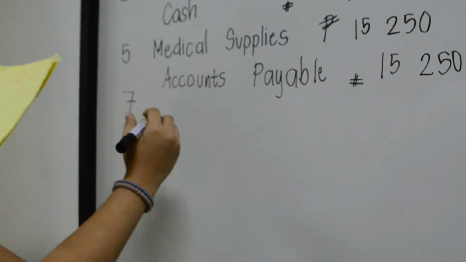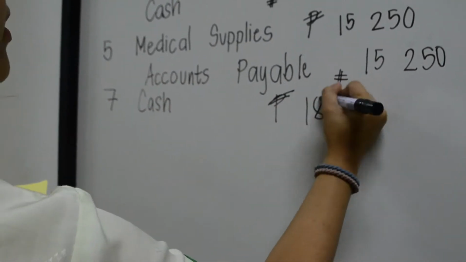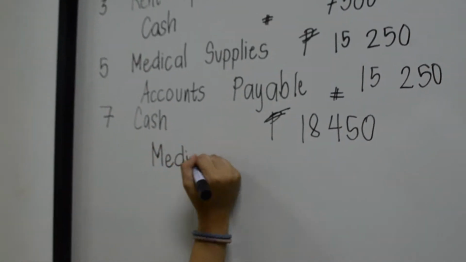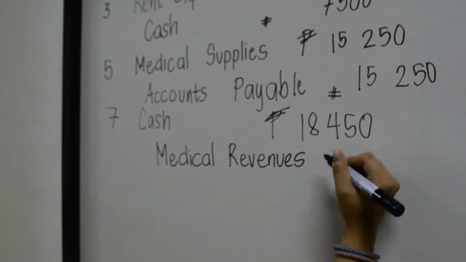On March 7, the company received 18,450 in cash from patients for medical services rendered this week. So we record cash on the debit side and medical revenues on the credit side, both amounting to 18,450.